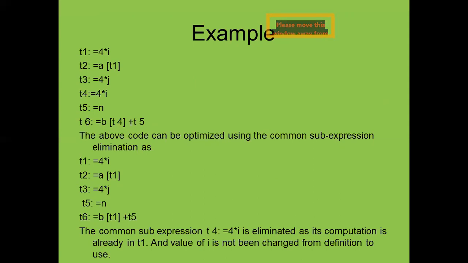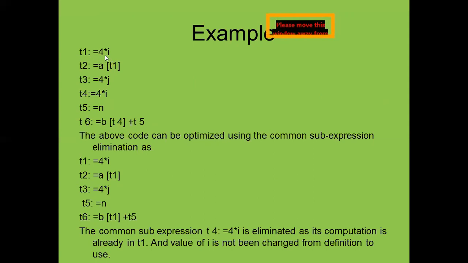Now we can see here T1 is equal to 4 star I, and again here we are using T4 is equal to 4 star I. Okay, so there is a repetition again. Suppose we have a long expression in which 4 star I is repeating two times.